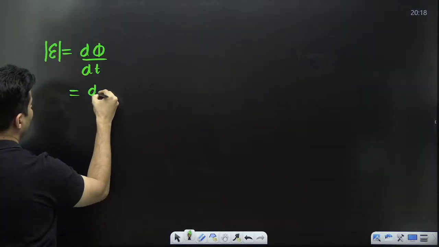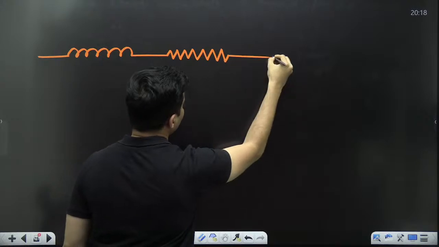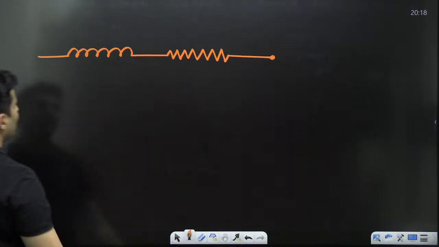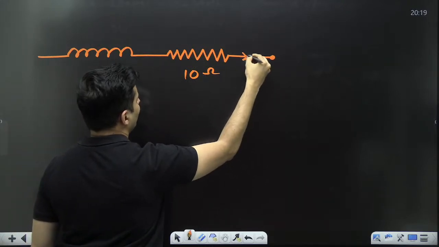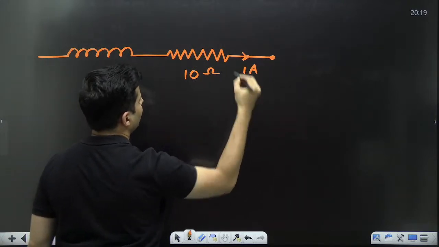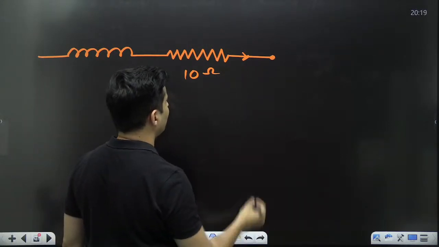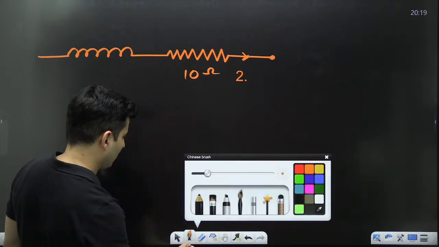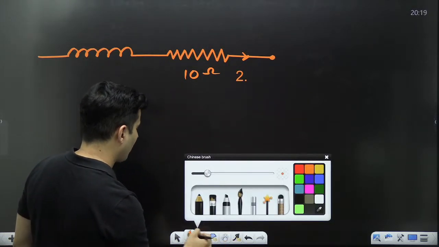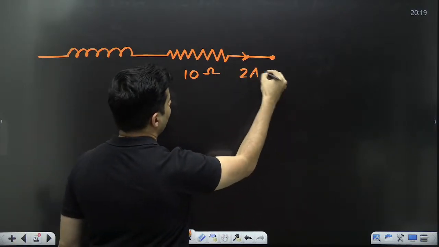It will be nothing but L di by dt, okay, and let's say the resistance is 10 ohm, the current flowing is, let's take it as 2 amperes.